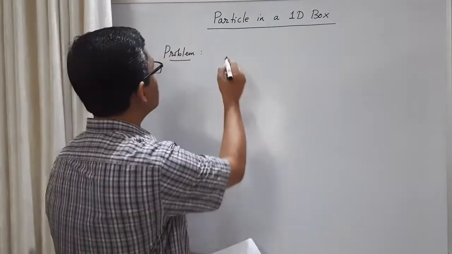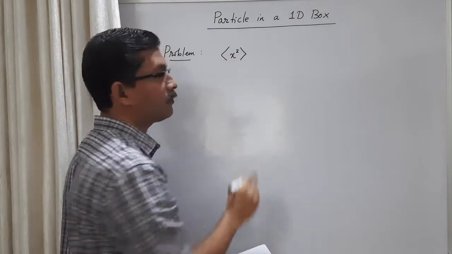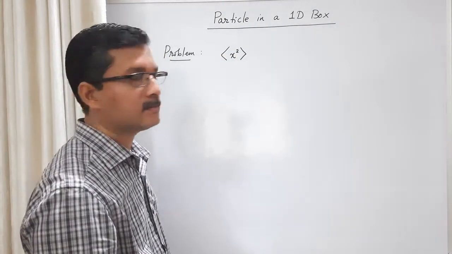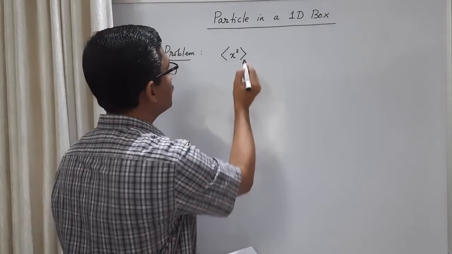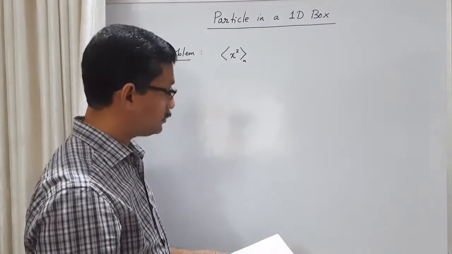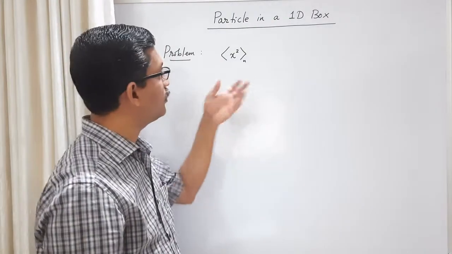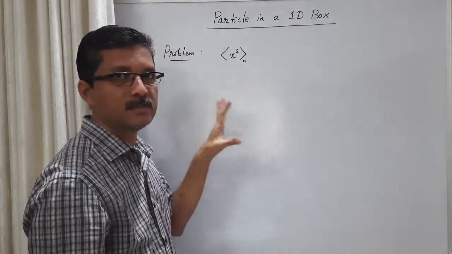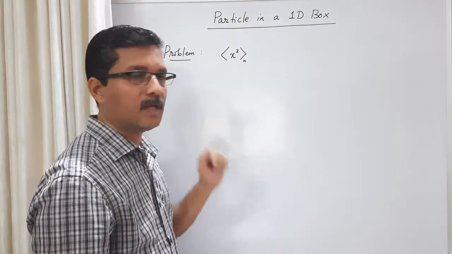Okay, the next problem is to calculate the expectation value of x² for the nth state. In order to show that it is for the nth state, let me put a suffix n here: the expectation value of x² for the nth state. Now you know how to do this calculation. I am not going to do this now. You can try this as homework. You have to do integration by parts to calculate this.